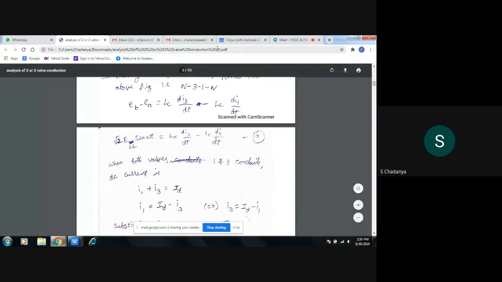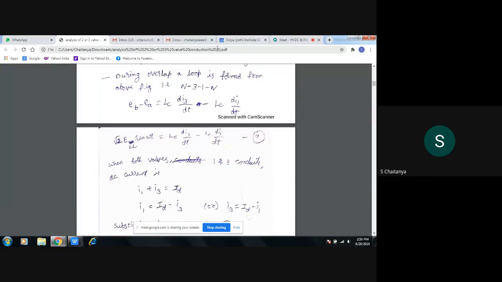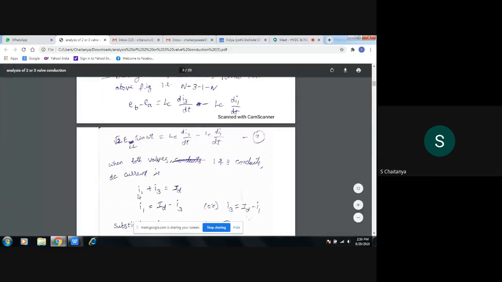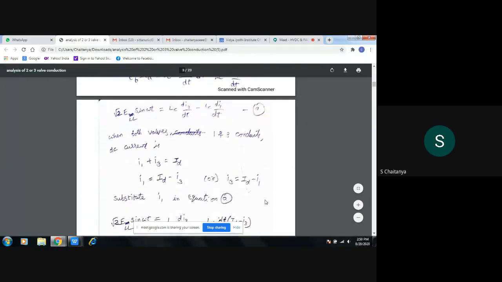So when both the thyristors are conducting on the positive side, the DC current ID is equal to I1 plus I3, the current flowing through thyristor 1 plus thyristor 3. So I1 is equal to ID minus I3, or I3 is equal to ID minus I1, also you can write. So substitute the I1 value in the above equation.